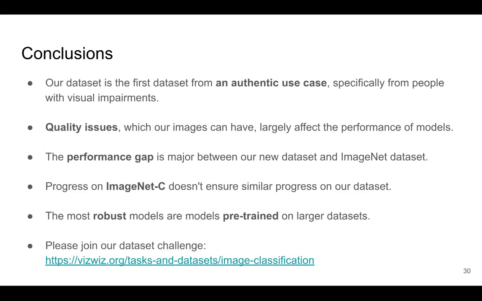Now I will summarize the findings and conclusions of our work. Our dataset is the first dataset from an aesthetic use case, specifically from people with visual impairments. Quality issues which our images can have largely affect the performance of models. The performance gap is measured between our new test dataset and the ImageNet dataset. Progress on ImageNet-C doesn't ensure similar progress on our dataset. The most robust models are models pre-trained on larger datasets.